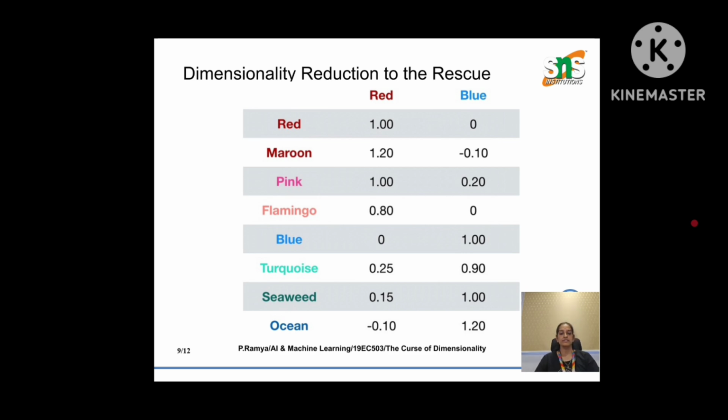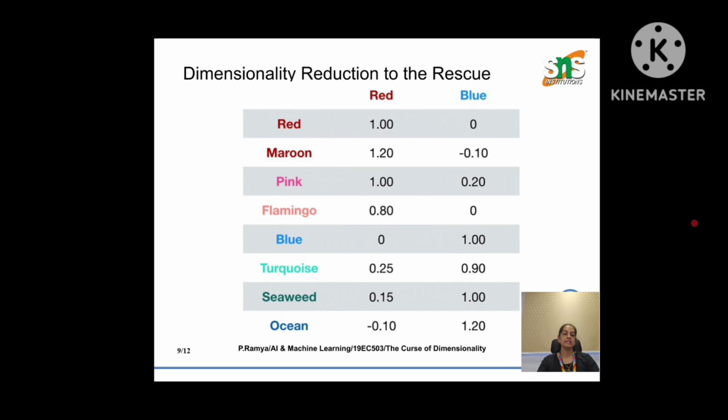So every color, whether it's a maroon, pink, turquoise or ocean, can be expressed as a mix of red and blue intensities. By converting the data into these latent features, we reduce 8 color features into 2.